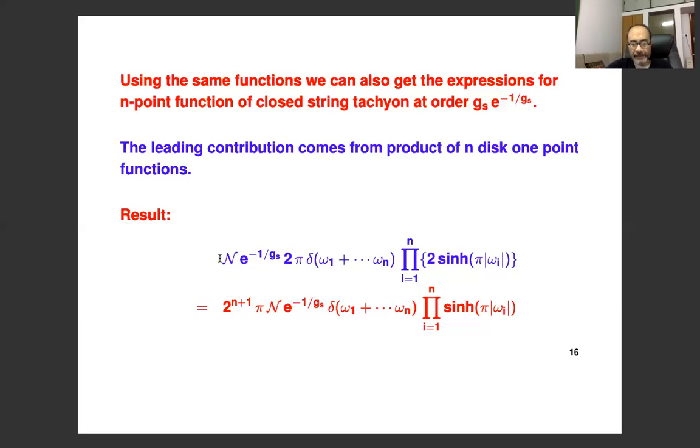You can easily recognize the same normalization constant n, the same instanton action. This is the energy conserving delta function that we have. And these are just contributions from individual one-point functions, the Liouville part. So here I have just written it as a one in a somewhat simplified version.